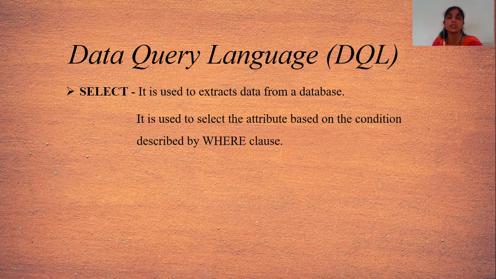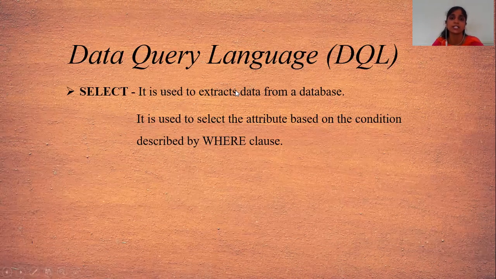Suppose I want to show all the students which are stored in the student table of the college database. Then I can execute select star from student. Then it will retrieve all the records of the student from the particular database. This is extracting data from the database.